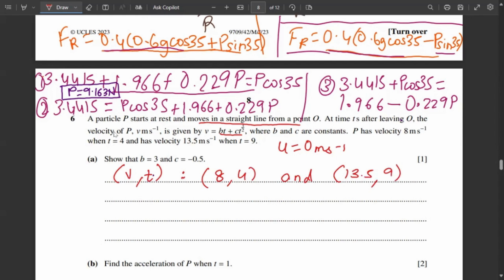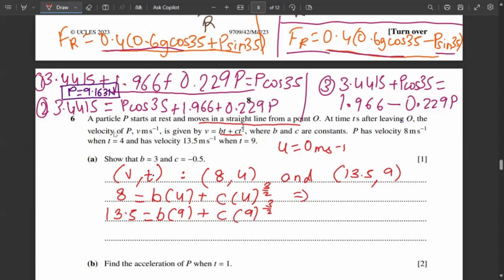And we have an equation here, v equals bt plus ct to the power 3 by 2. So I can input the value for v and t here. When velocity is 8, time is 4, so this will be b into 4 plus c into 4 raised to 3 by 2. And next, when velocity is 13.5, the time is 9, so b into 9 plus c into 9 raised to 3 by 2.